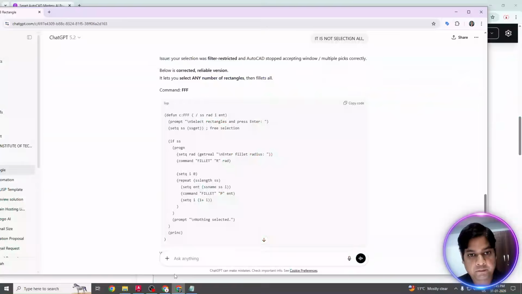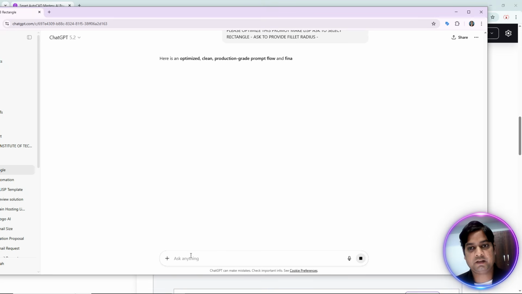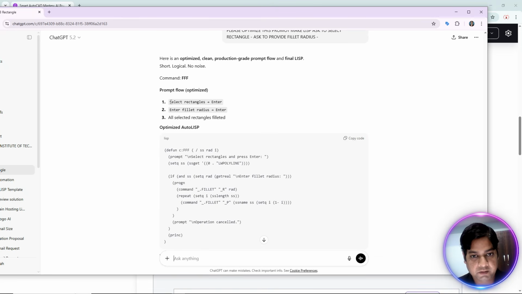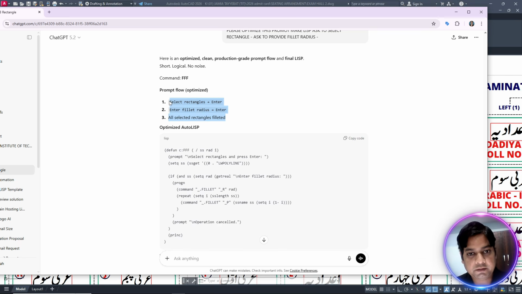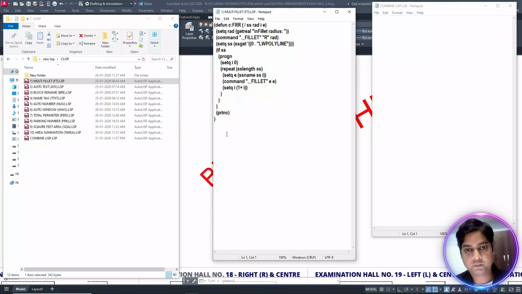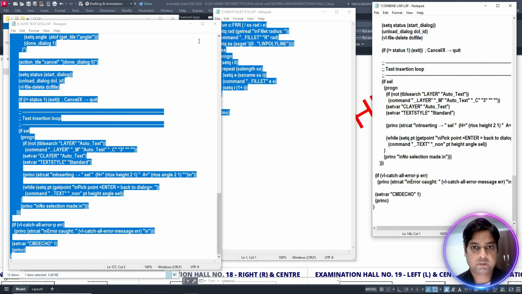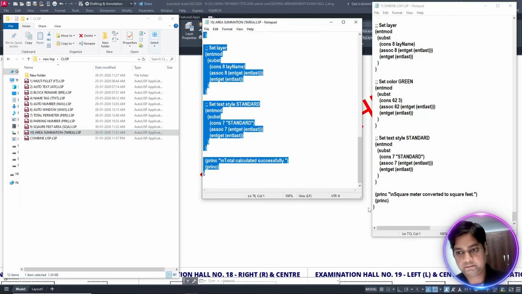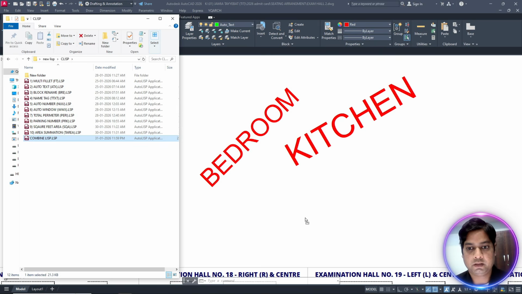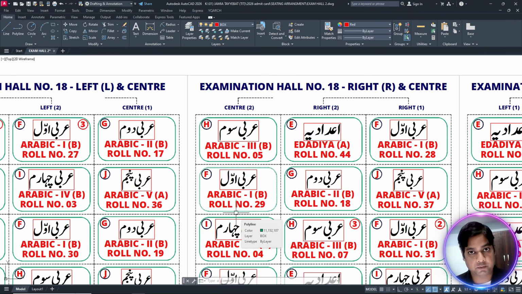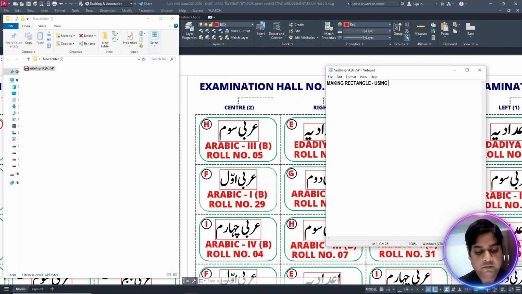In this course, I will show you how professionals are using AI tools to control AutoCAD, not struggle with it. You will learn how to generate AutoCAD LISP using AI without any coding, without any programming experience. I will personally guide you to create your first working LISP, step by step, based on your real daily tasks.